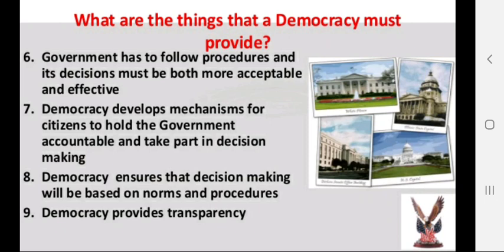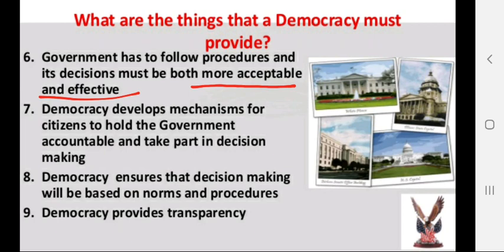Now democracy provides that when the government follows the procedure, its decisions are both more acceptable and effective. I told you that whenever decisions are taken it takes time, but the decisions are more acceptable as well as effective. Then democracy develops mechanisms for citizens to hold the government accountable and take part in decision making.